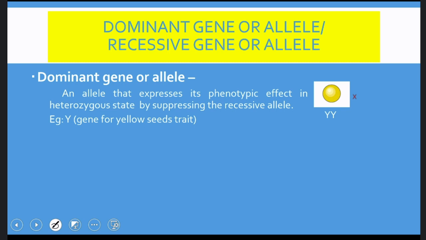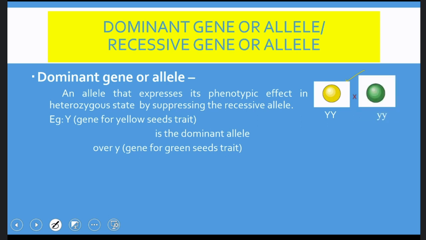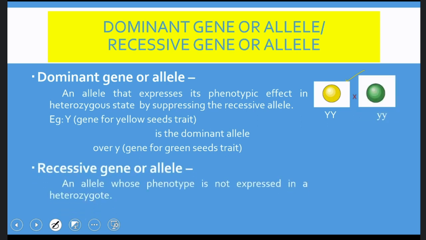So the dominant gene is represented by capital Y and capital Y for yellow color. So it is the dominant gene. Capital Y is dominant over small y. And coming to the recessive gene, it is an allele whose phenotype is not expressed in a heterozygote. That means in the cross between tall and dwarf, I have got only tall plants, and in this tall plant the dwarf character is suppressed. That means this gene, small t, is suppressed by the capital T gene, which is dominant, and hence the small t gene, which is not expressed in the hybrid or heterozygote, is called the recessive allele.